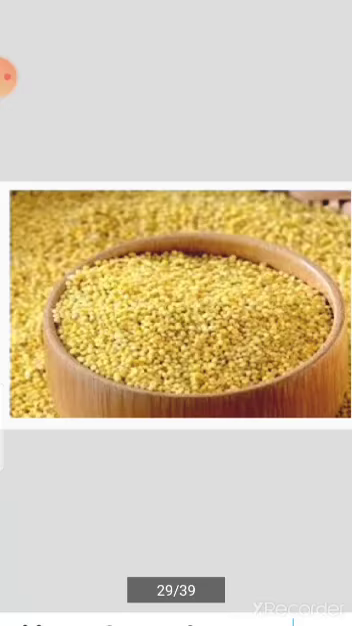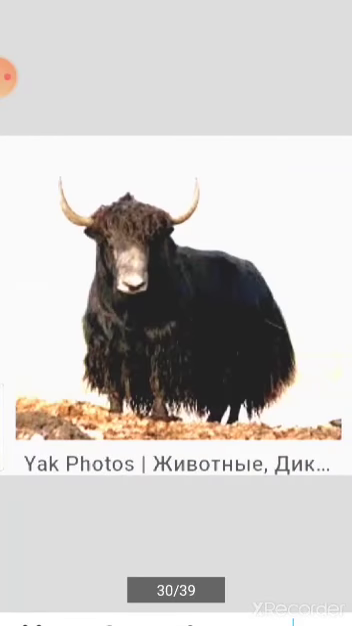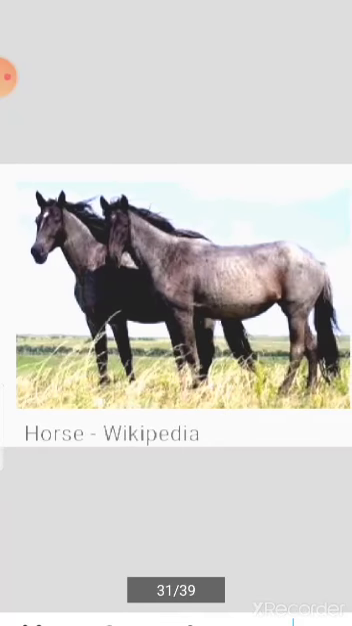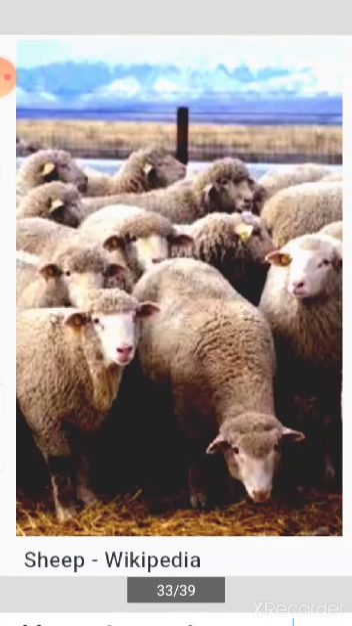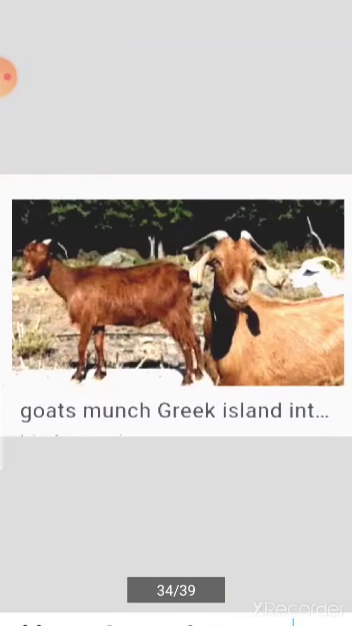People rear animals like yak, dzo, that is female yak, dzomo, that is a hybrid of cow and yak, horses, donkeys, sheep, and goats. They use these animals for ploughing the fields. They provide milk which they use for making cheese and butter. People live in harmony with nature.